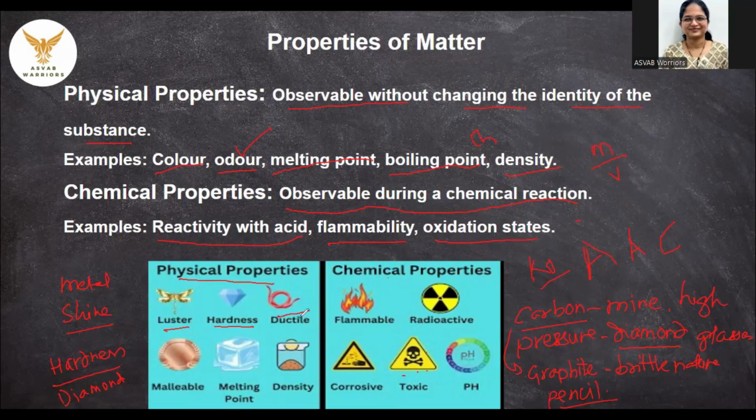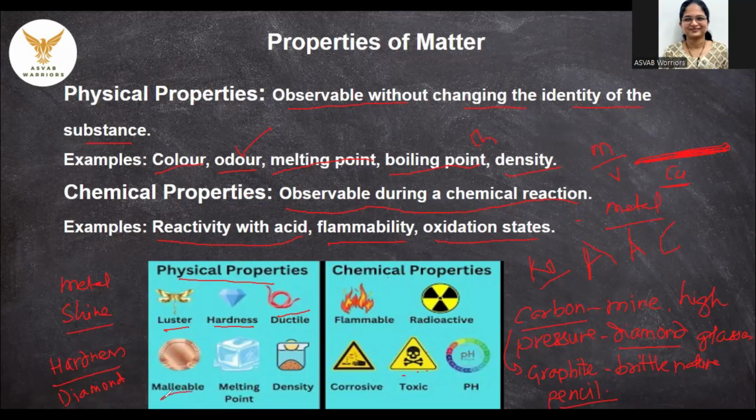Then ductility is a property of metals. Metals are ductile in nature. You can draw a thin wire from a very small quantity of metal. An example is that we use copper wires for electrical fittings. The mass is very low, but you can have a very long length by using it.